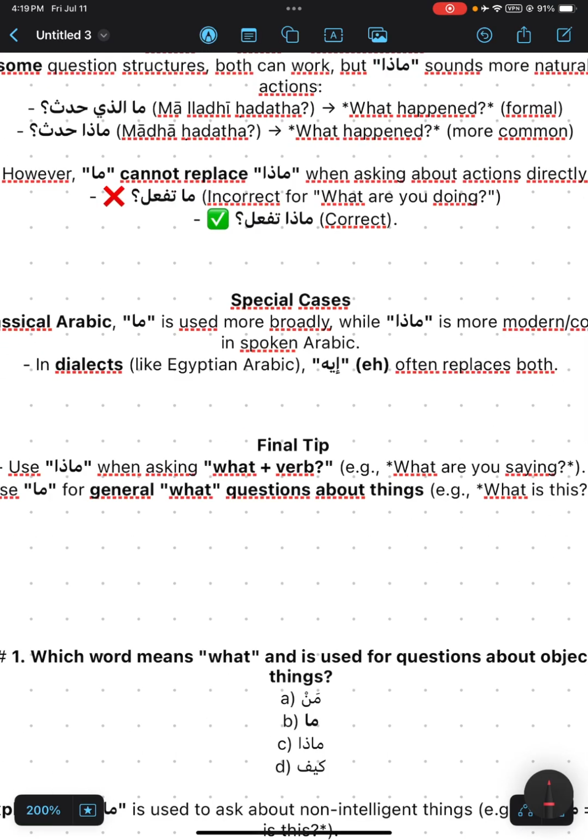And also we have another example here. ما تفعل. ما is used for nouns, but here تفعل is a verb. تفعل means doing, so it will be incorrect. It should be ماذا تفعل, because ماذا is used for asking about verbs.